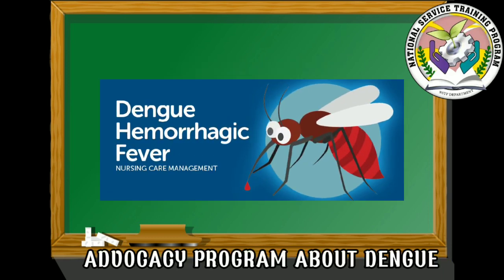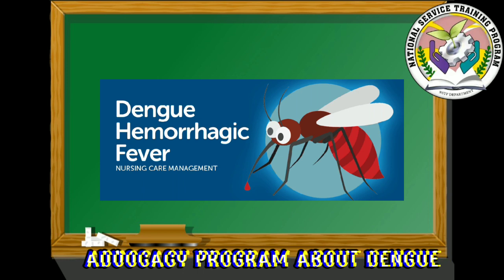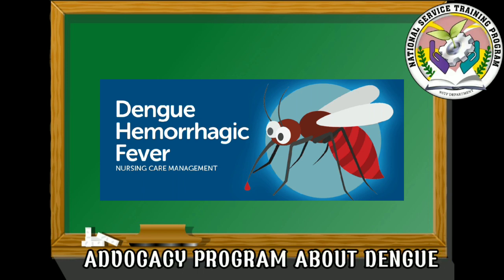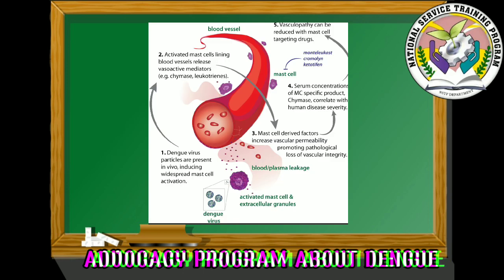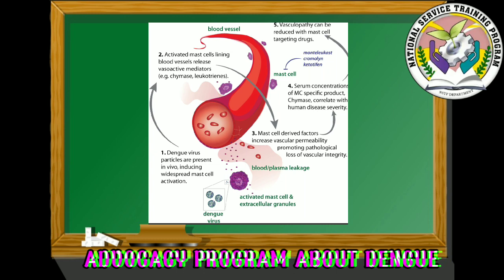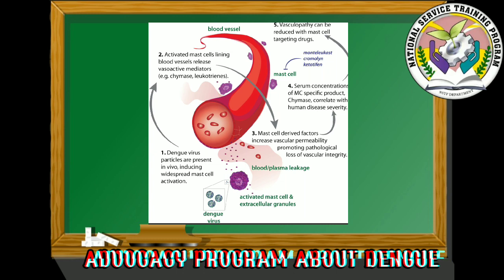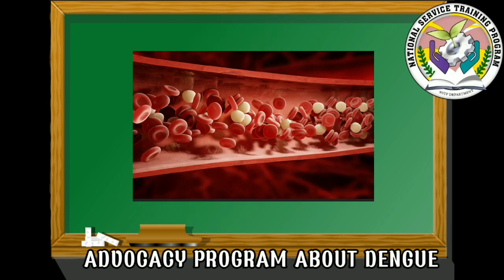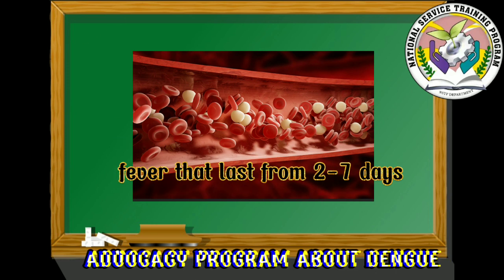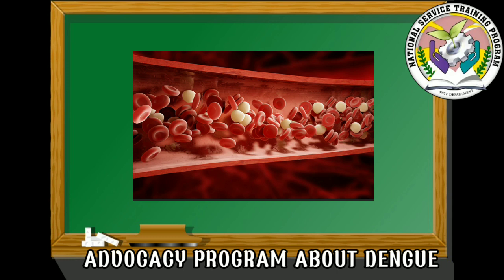Dengue hemorrhagic fever is the most serious form of dengue infection. DHF is a clinical syndrome defined by 4 key features. Increased permeability of blood vessels, leading to plasma leakage into the surrounding tissues and lack of plasma in the bloodstream, which makes the blood more concentrated. Low blood platelet count. Fever that lasts for 2 to 7 days. Tendency towards severe hemorrhagic bleeding.